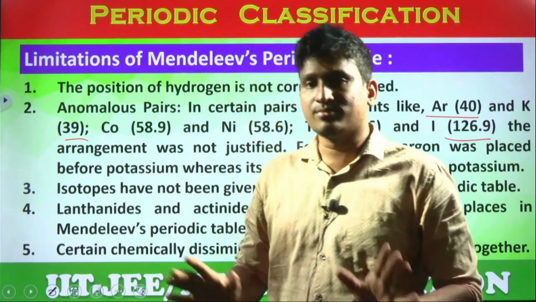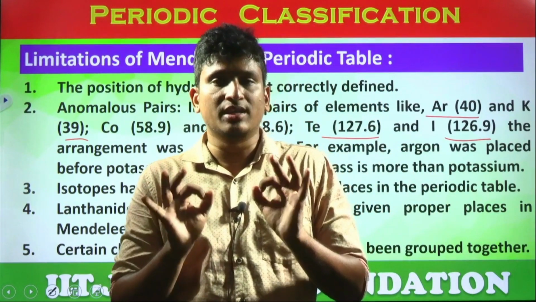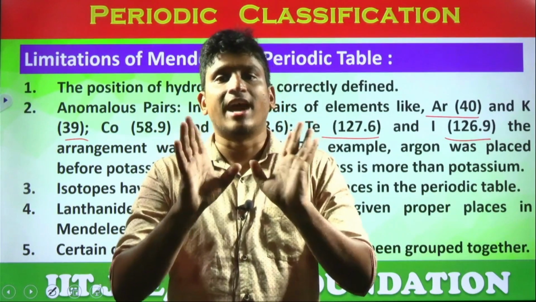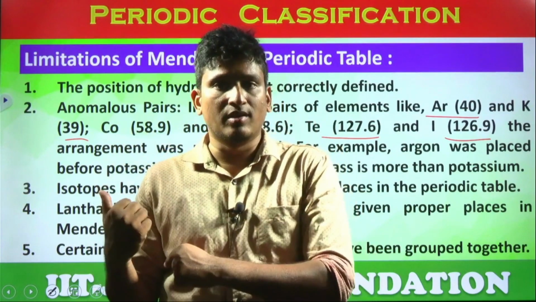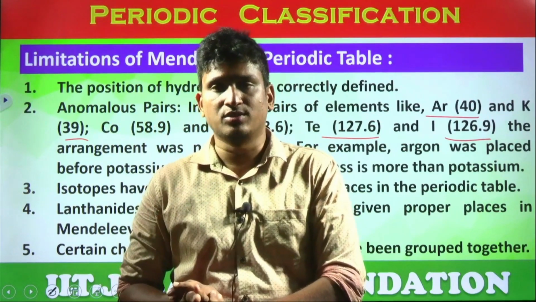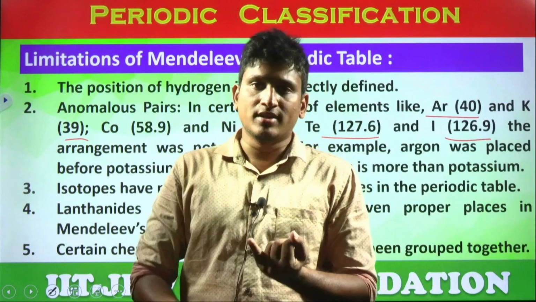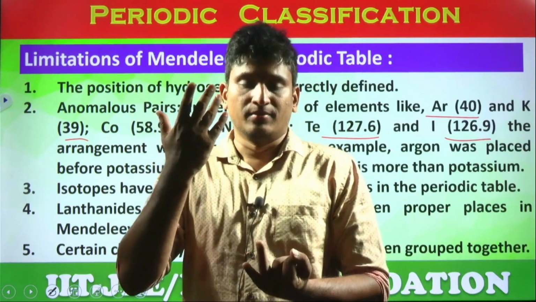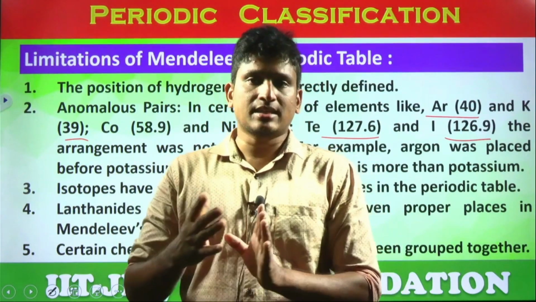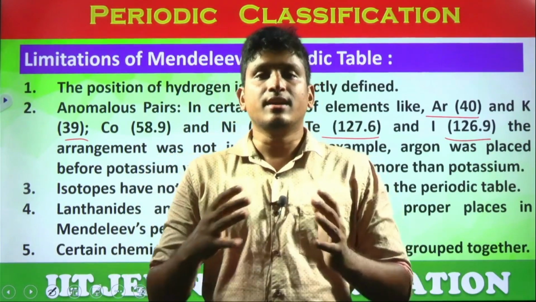So these are all the reasons why we are not following Mendeleev's periodic table. But this is a very important classification. Why? Because his law is very valid, and we are following the modern periodic table, which has the same law as the Mendeleev periodic table, students. So that's all about the early attempts of classifying the elements by Lavoisier, Dobereiner, Newlands, Lothar Meyer and Mendeleev. The next classification is the modern periodic classification, which is a very important classification that we'll discuss in the next video.